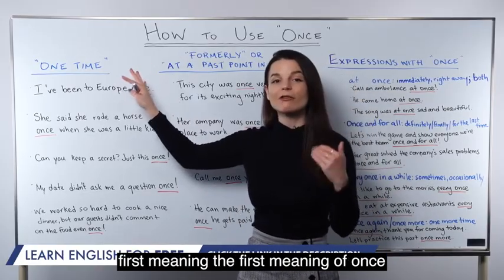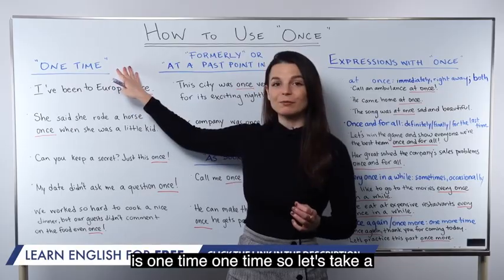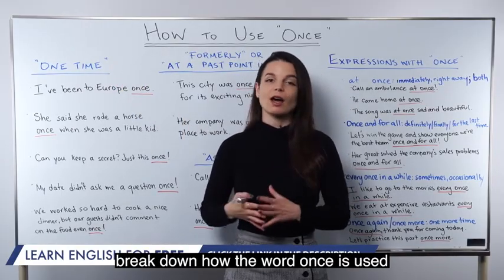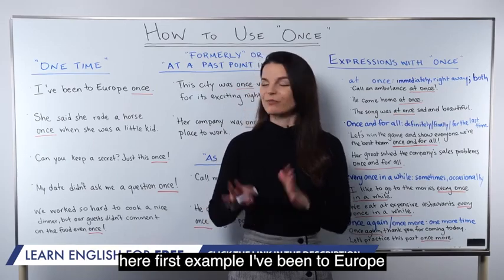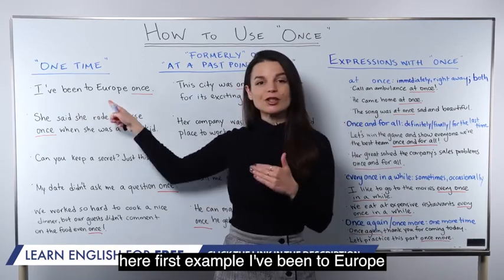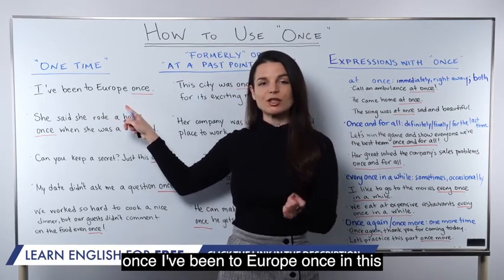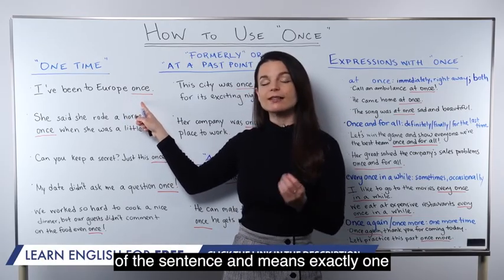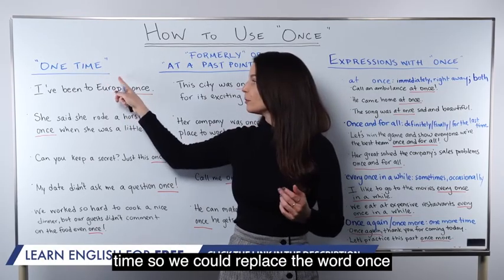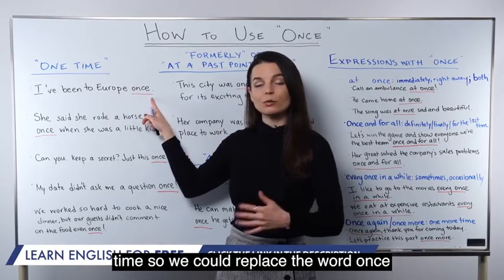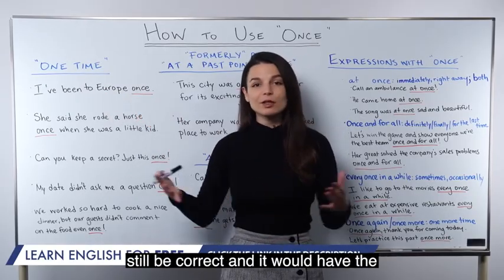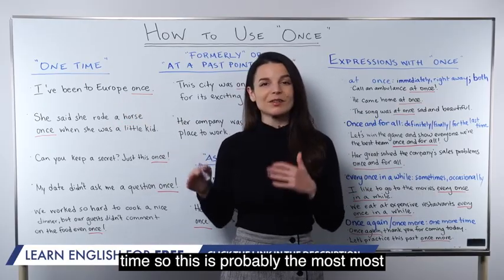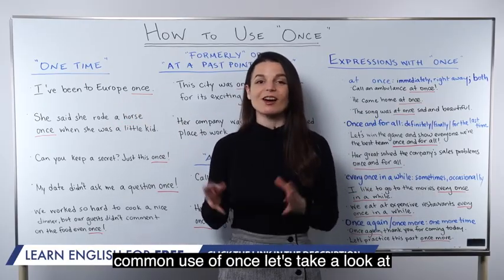The first meaning of once is one time. So let's take a look at these example sentences and break down how the word once is used here. First example, I've been to Europe once. In this example sentence, once comes at the end of the sentence and means exactly one time. So we could replace the word once with one time, and the sentence would still be correct and it would have the same meaning. I've been to Europe one time. So this is probably the most common use of once.